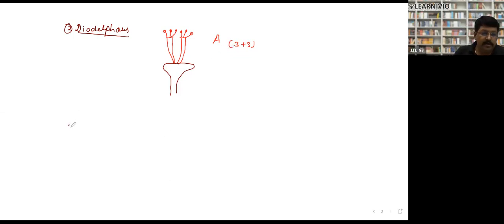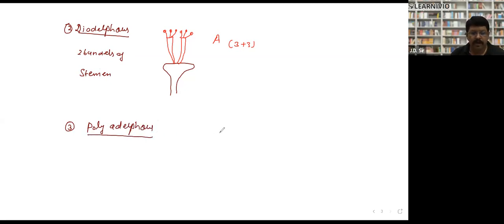Okay. And the third situation is the polyadelphous condition, right? In polyadelphous, there are more than 2 bundles of stamens.